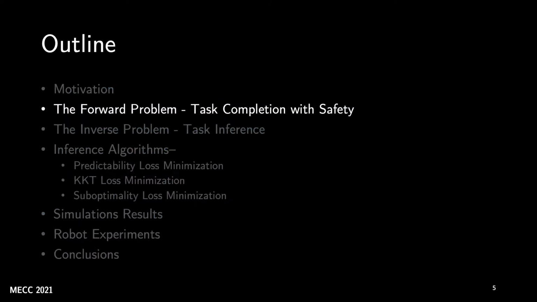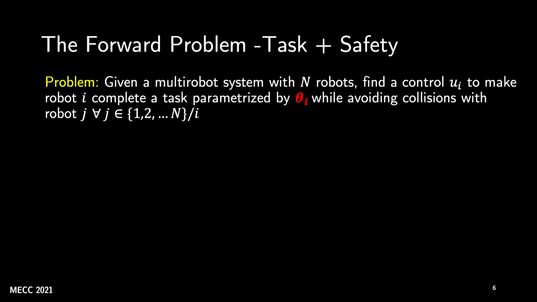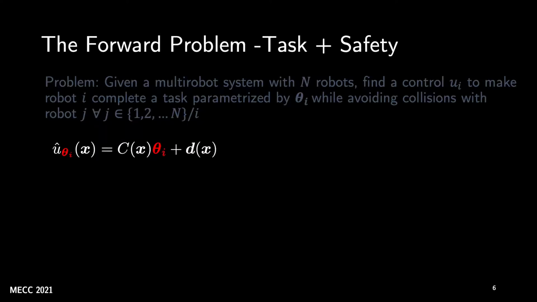So let us look at the forward problem of the robots now. So let's see the setup. We have n robots in the system, but let's just focus on one robot, say robot i, to begin with. This robot must find a control u_i to finish a task parameterized by theta_i while avoiding collisions with every other robot. Now let us assume that there is a nominal reference control u_i hat, and we take it as a given that this control guarantees completion of the task parameterized by theta_i for robot i.